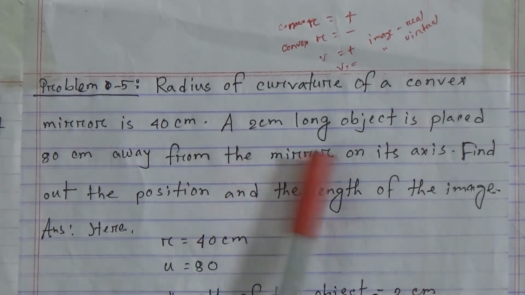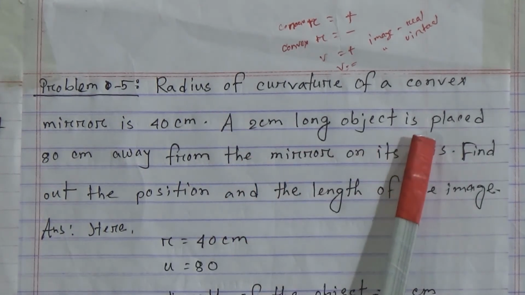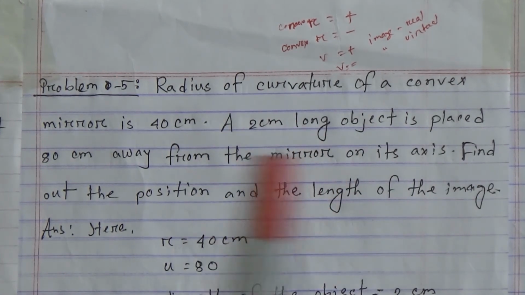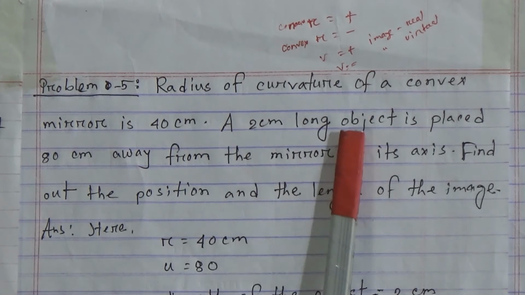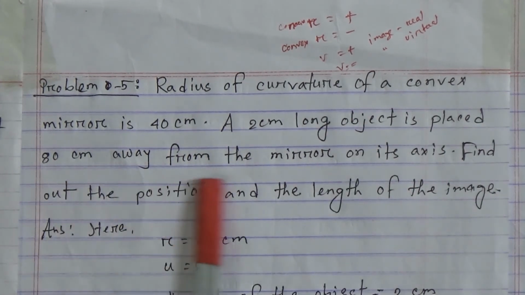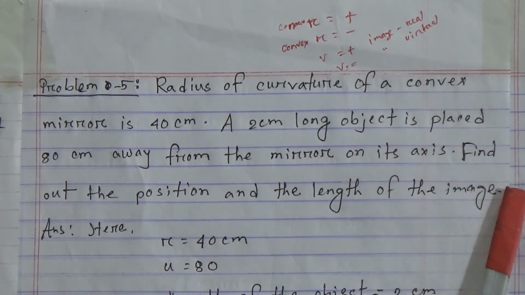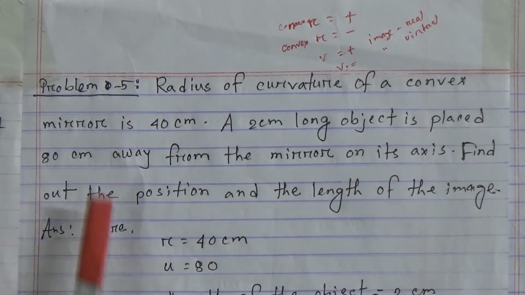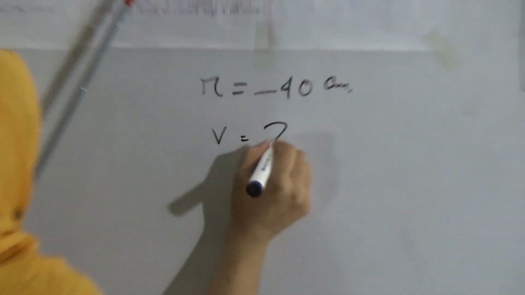A 2 centimeter long object, so the length of the object given is 2 centimeter, is placed 80 centimeter away from the mirror on its axis. Find the position and the length of the image. Position of the image, that means we have to find the distance of the image, v equals what.